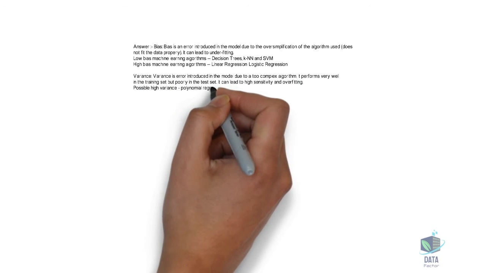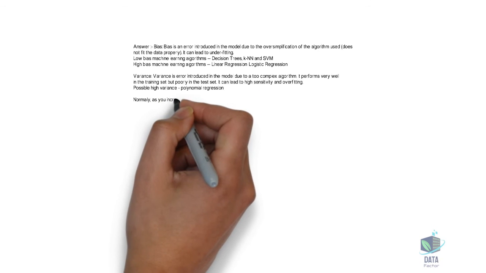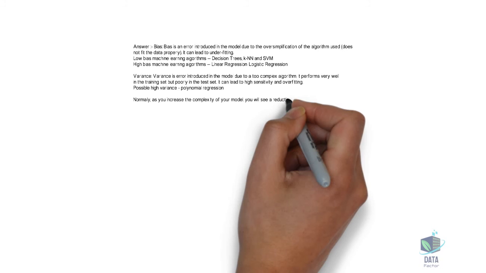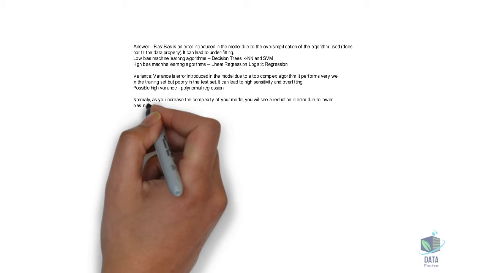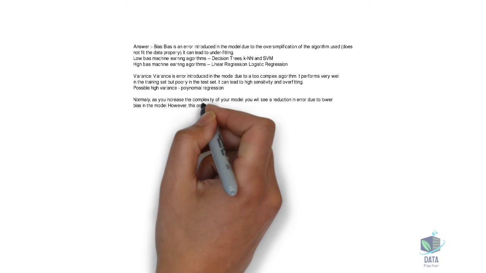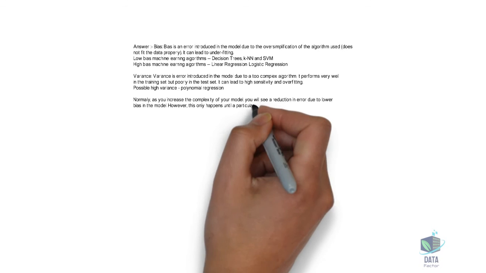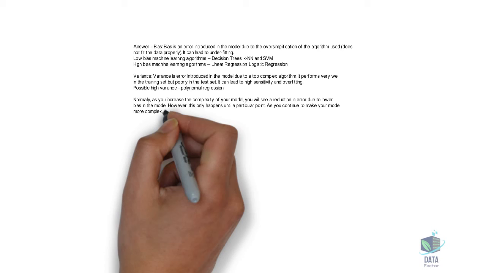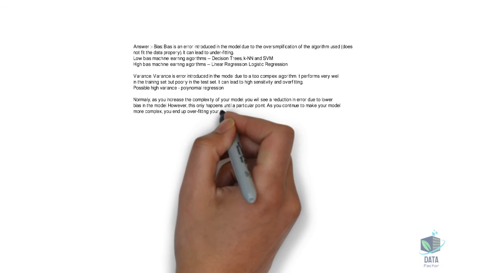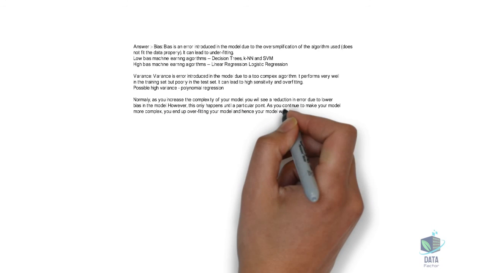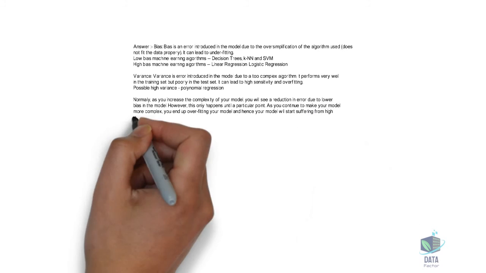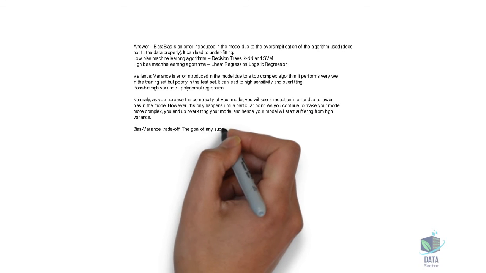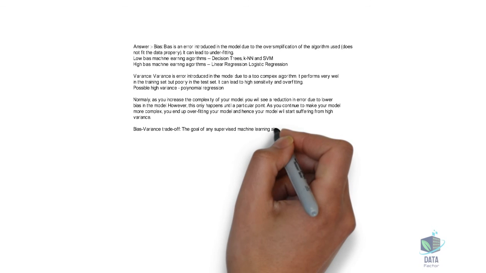Normally, as you increase the complexity of your model, you will see a reduction in error due to lower bias in the model. However, this only happens until a particular point. As you continue to make your model more complex, you end up overfitting your model and hence your model will start suffering from high variance. Bias-variance trade-off. The goal of any supervised machine learning algorithm is to have low bias and low variance to achieve